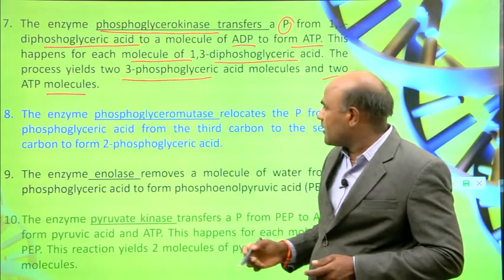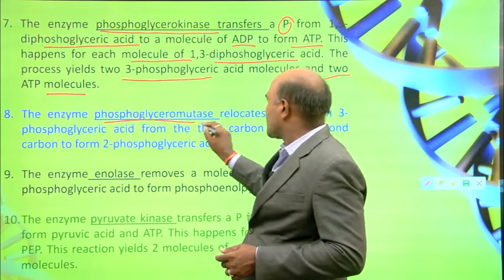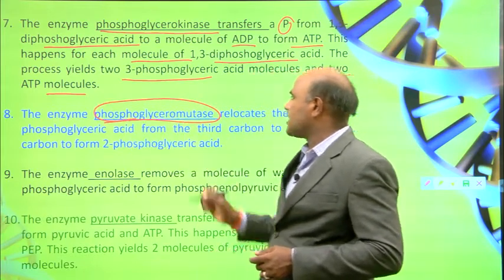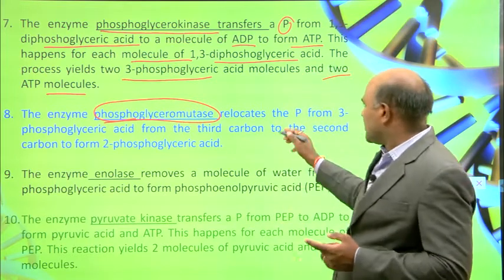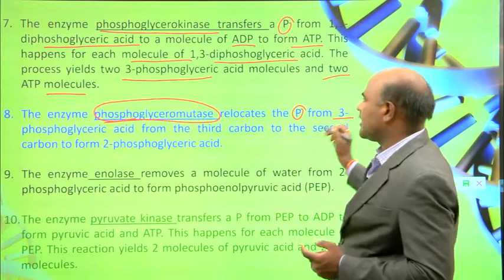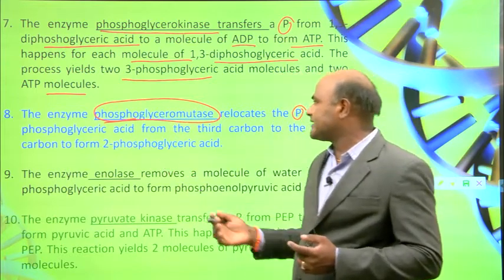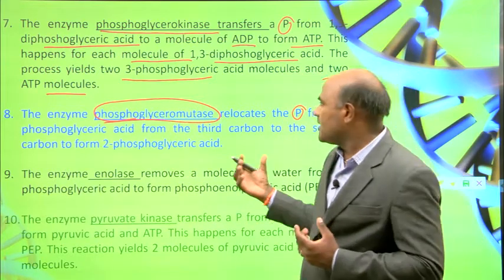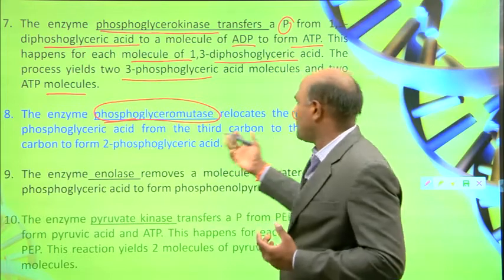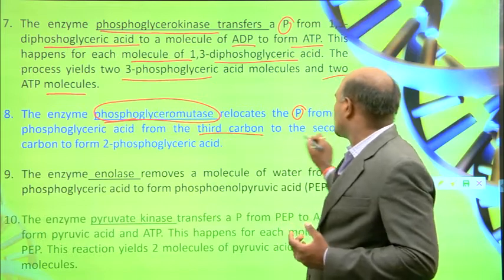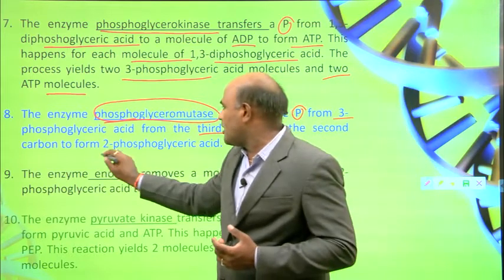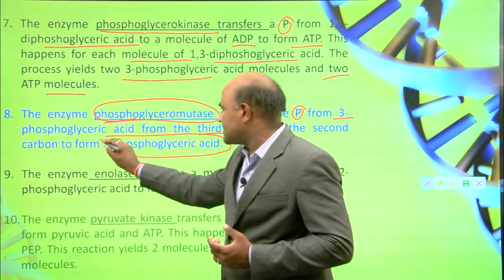The 8th step uses the enzyme phosphoglyceromutase. This enzyme relocates the phosphate from the 3rd carbon to the 2nd carbon of phosphoglyceric acid.